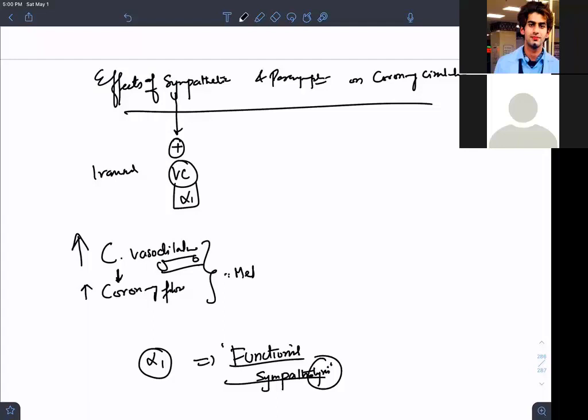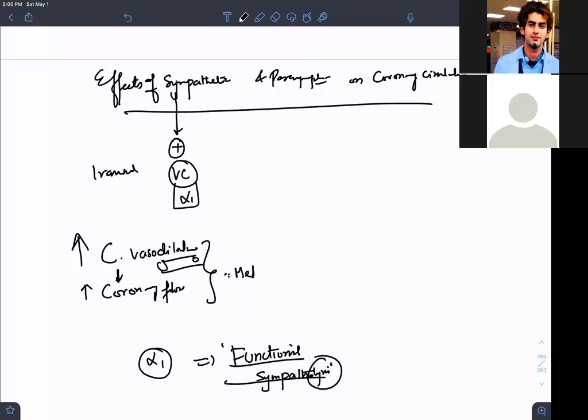Why? Because in the sympathetic nervous system, we have a direct vasoconstrictor action of alpha 1 receptors. But in this case, there is no direct vasoconstrictor action happening, but there is vasodilatation because of the increased metabolic activity, which is because of the increased heart rate, increased contractility, increased inotropic action, increased chronotropic action, which leads to an increase in the blood flow to the coronary vasculature. This is giving me a scenario of functional sympatholysis.